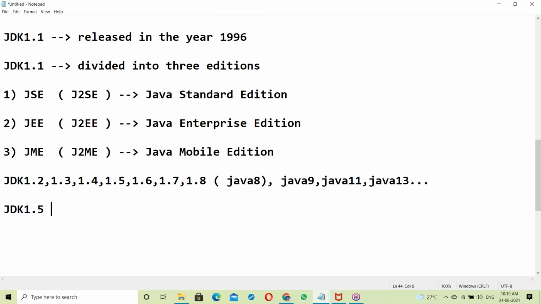JDK 1.5 is the Tiger version. It is a special case. JDK 1.5 is called the Tiger version.